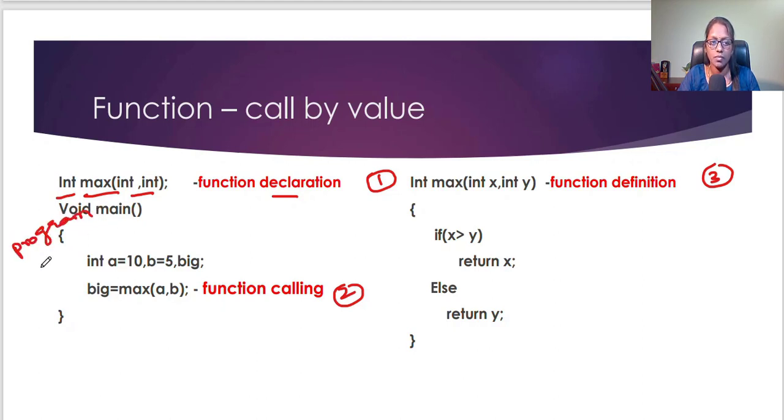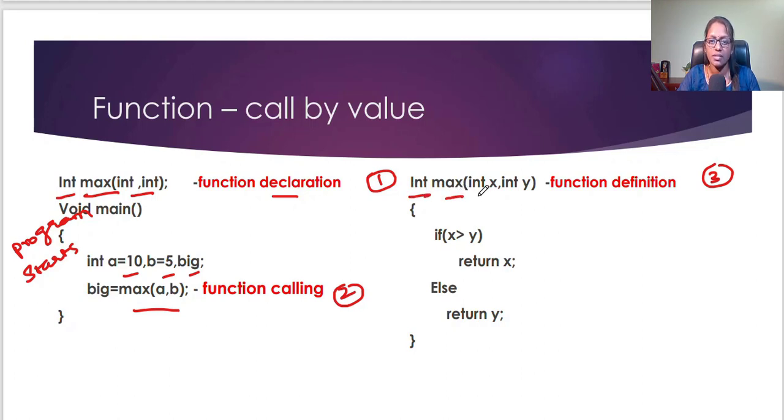Program starts. So I am assigning a equal to 10, b equal to 5, and then big equal to max of a comma b. So max is nothing but the function calling. Max, here I declared it, right? The function definition is outside of the main function. Here I give the definition for this.